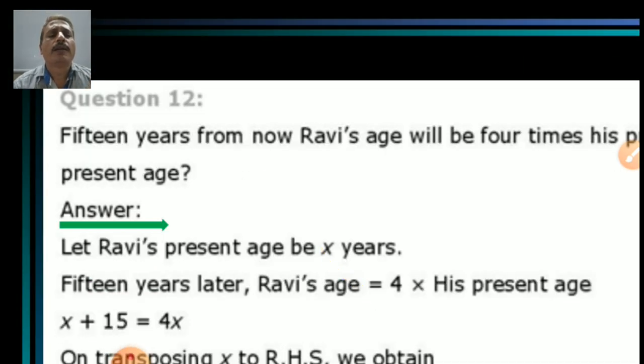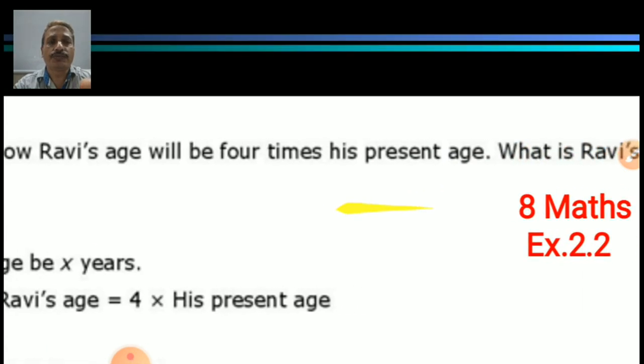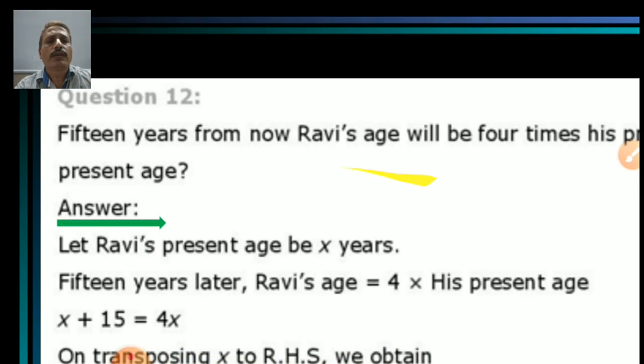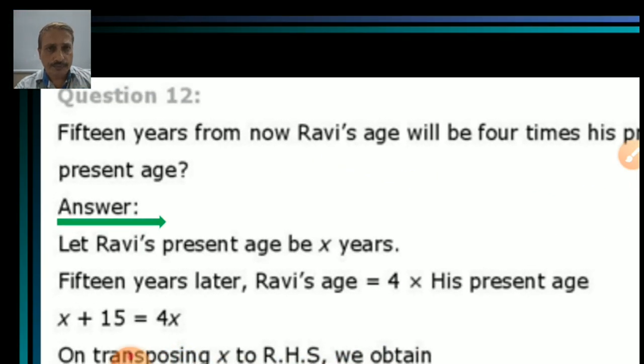Student, here 15 years from now, Ravi's age will be 4 times his present age. Slowly, slowly. What is Ravi's present age? So, what do we have to do first? Let the present age of Ravi be x years.